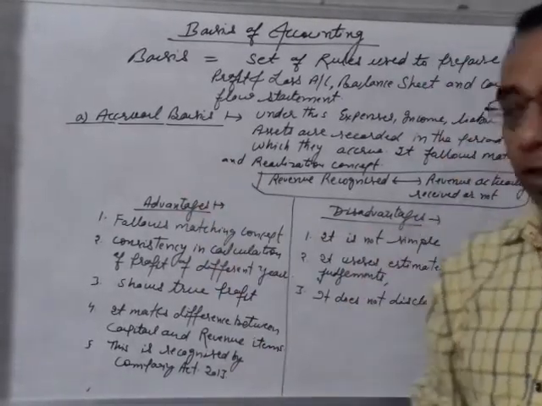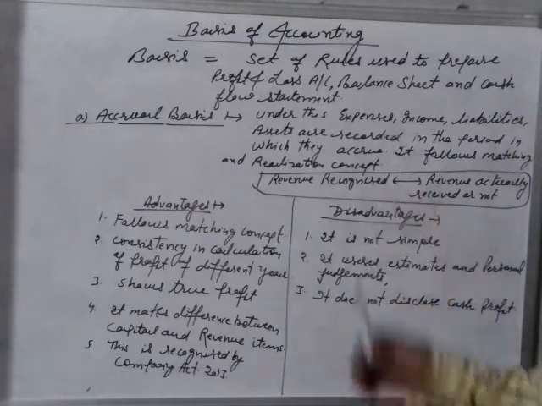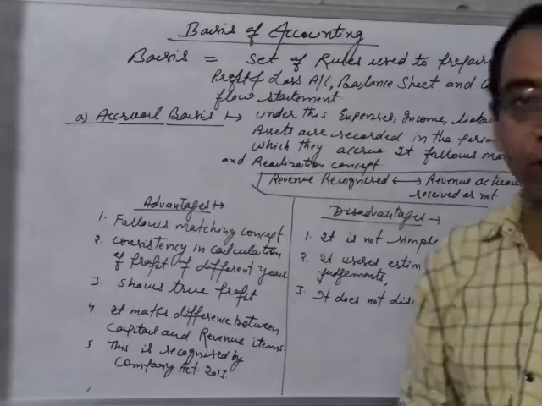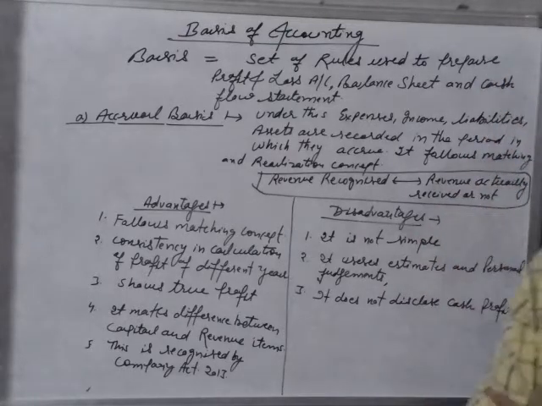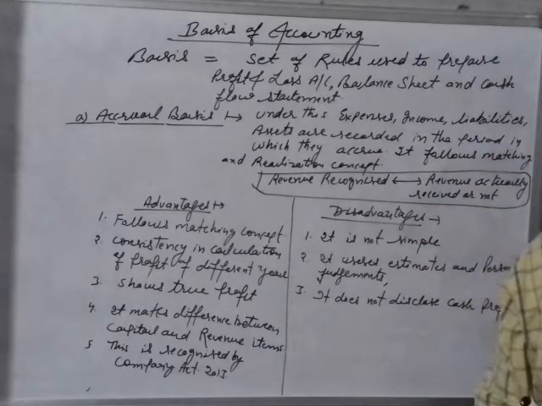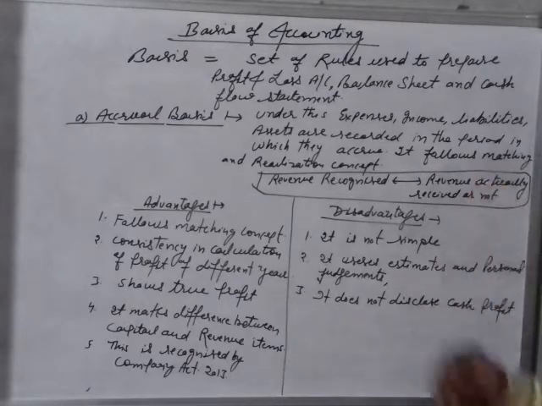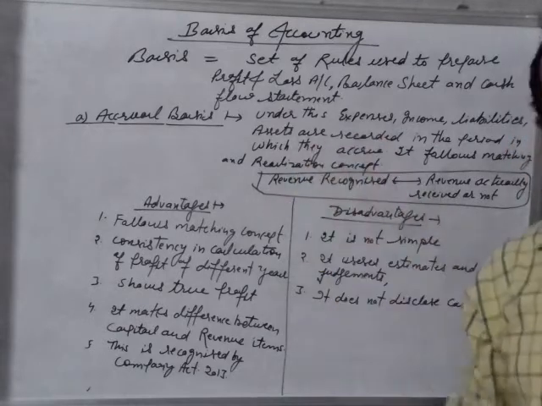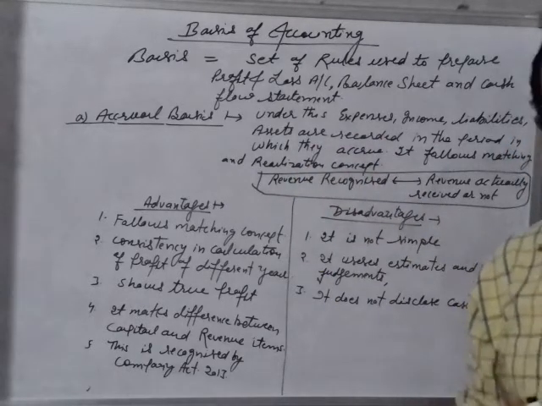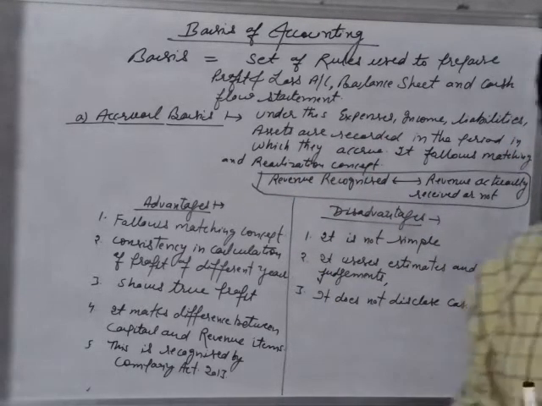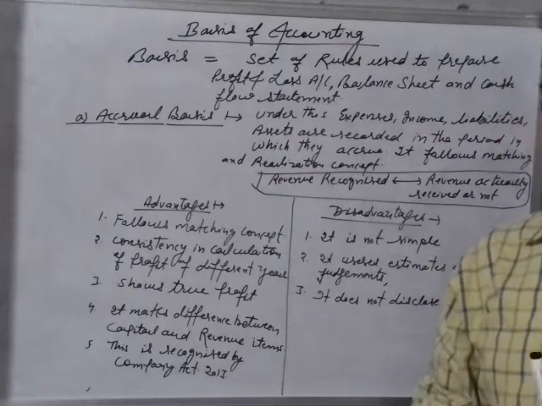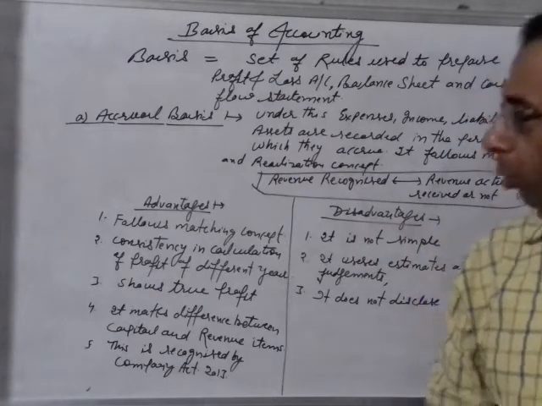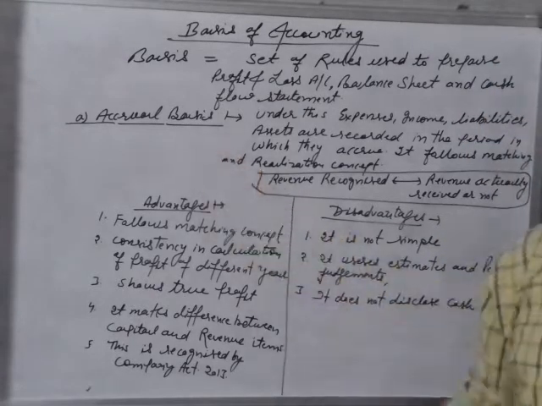Under the accrual basis system, basically every expense, income, liability and asset is recorded in the period in which it occurs, right? It follows the matching and realization concept. It doesn't matter whether expenses are paid or not, or income received or not, but if they occurred in a particular period, they must be recorded in the books, right? This is the accrual basis.